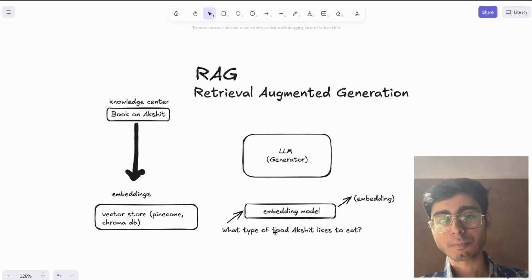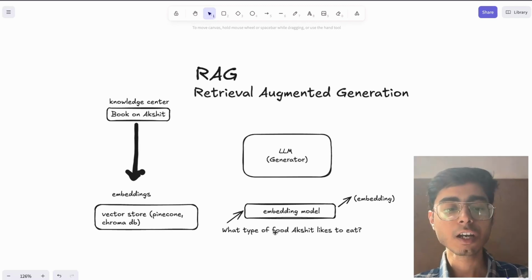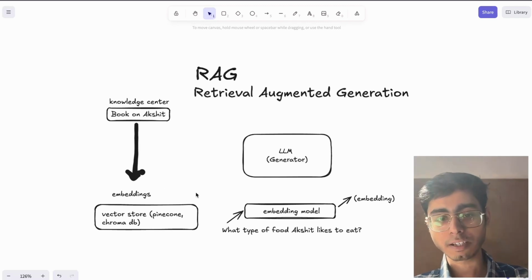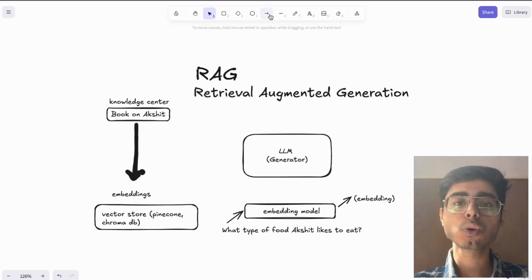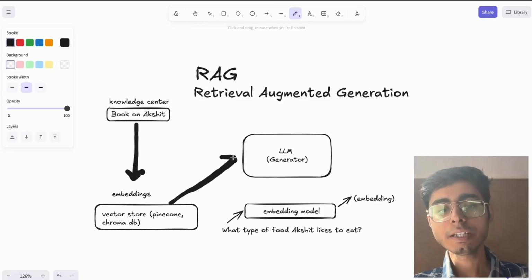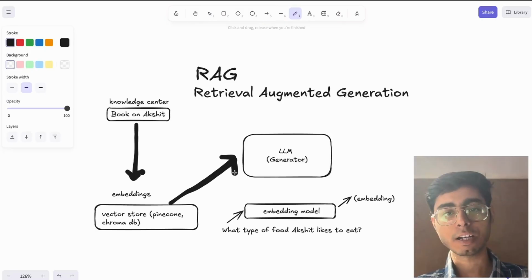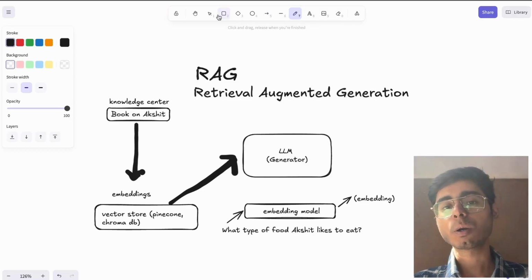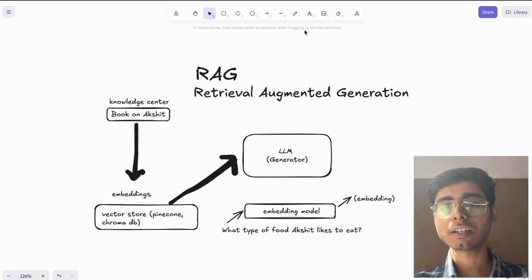My autobiography will have that information. Those embeddings go to my LLM. Only that piece of information goes to my LLM, and now my LLM can generate the final output.